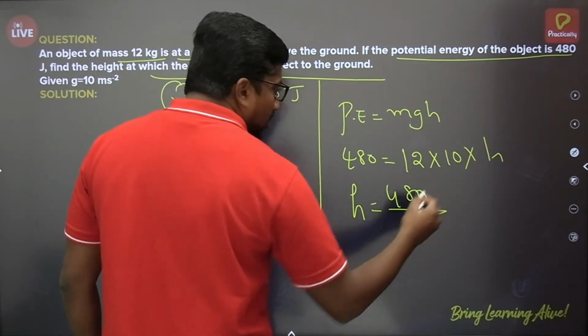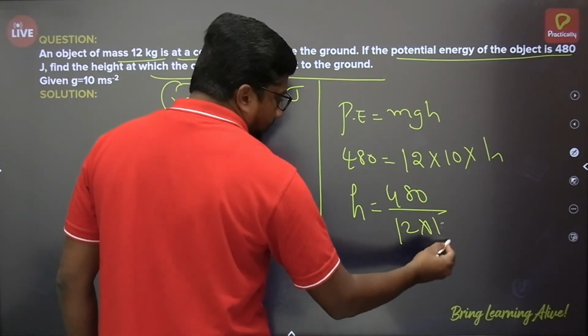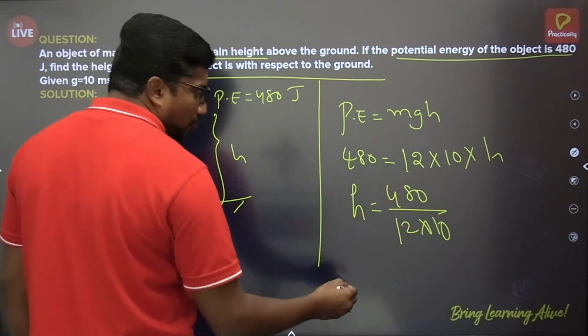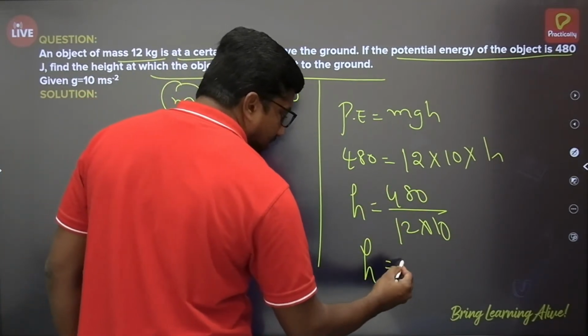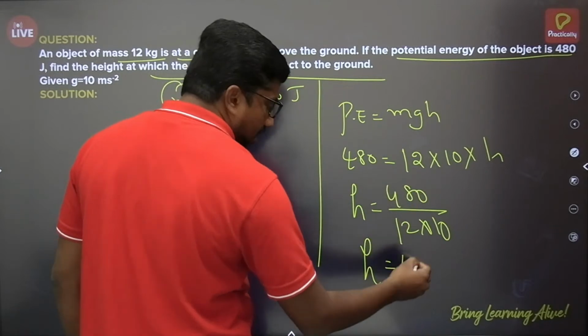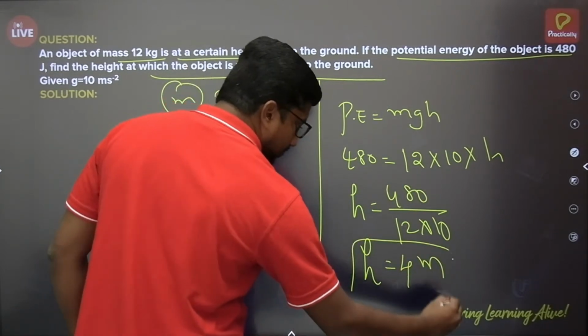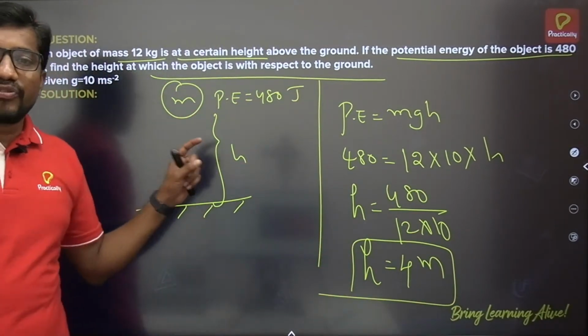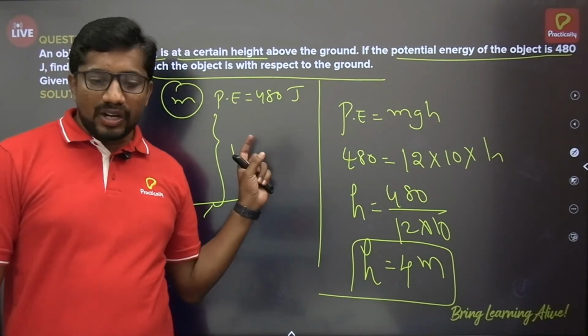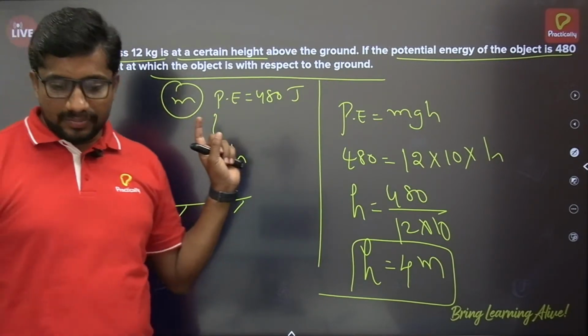480 divided by 12 multiplied by 10. So the 10 and 10 cancel, and 12 fours are 48. So the height h is equal to 4 meters. So at 4 meter height the body can possess 480 joules.